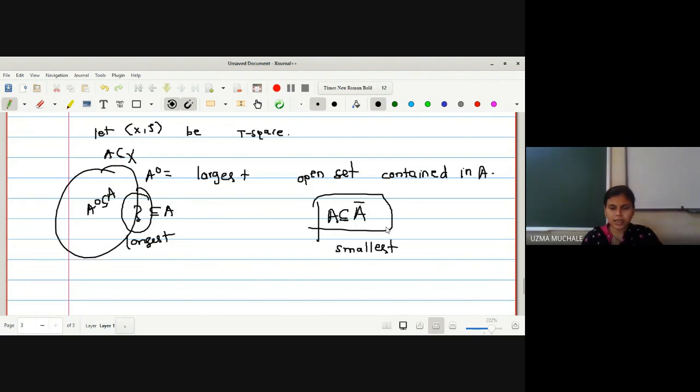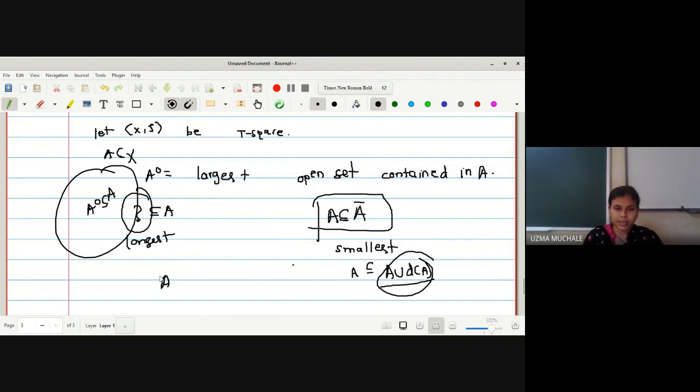Now A is contained in A bar, because what is A bar? The smallest closed set containing A. So remember the definition: smallest closed set containing A. But don't go with a definition like this: A union derived set. No doubt this is a notation. Many times I have asked many students what A bar is. They say that A union derived set of A. But what is the actual definition? Smallest closed set containing A.